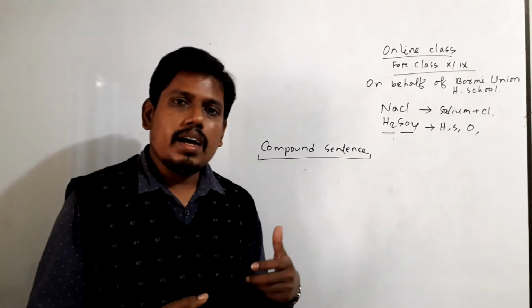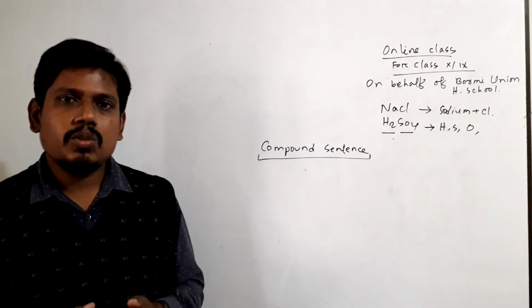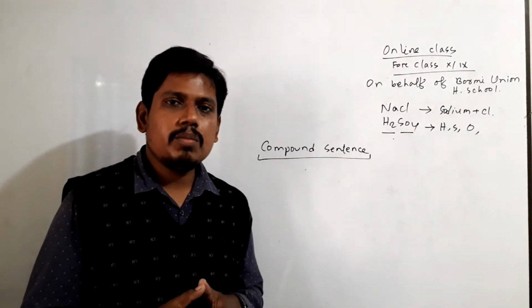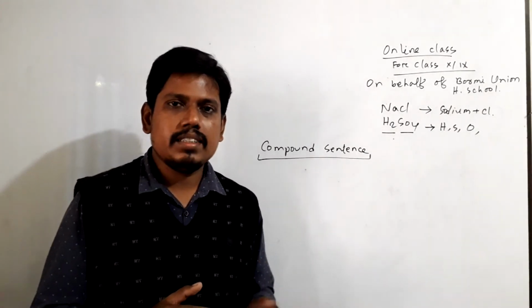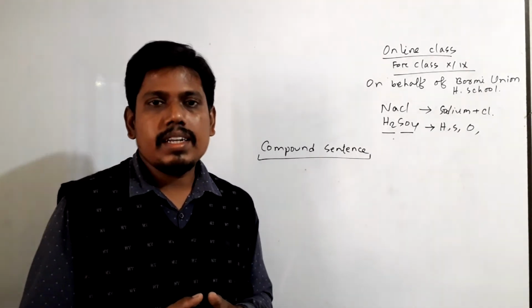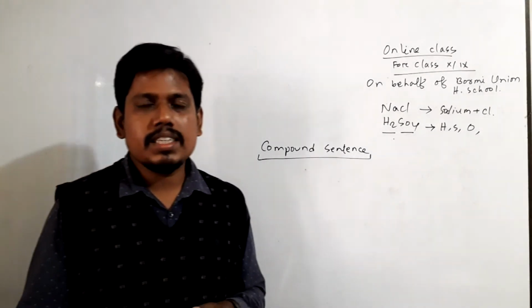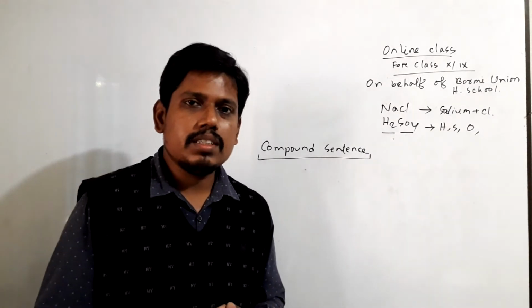Suppose I have a dress and it is grey. So what is the summary of compound sentence? The summary of compound sentence is that you have to make two sentences. Unless you make two sentences, you cannot be successful in making a compound sentence.